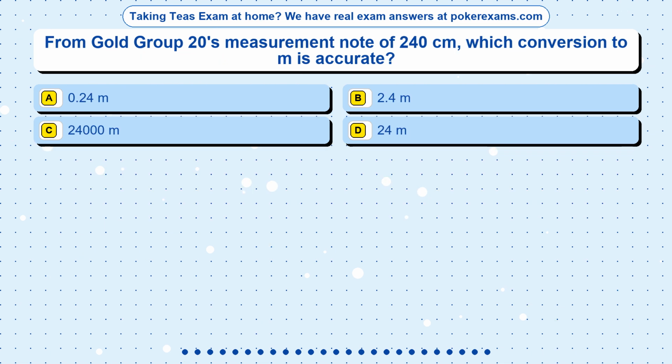Question 11. From Gold Group 20's measurement note of 240 centimeters, which conversion to m is accurate? Option A, 0.24 m. Option B, 2.4 m. Option C, 24,000 m. Option D, 24 m.